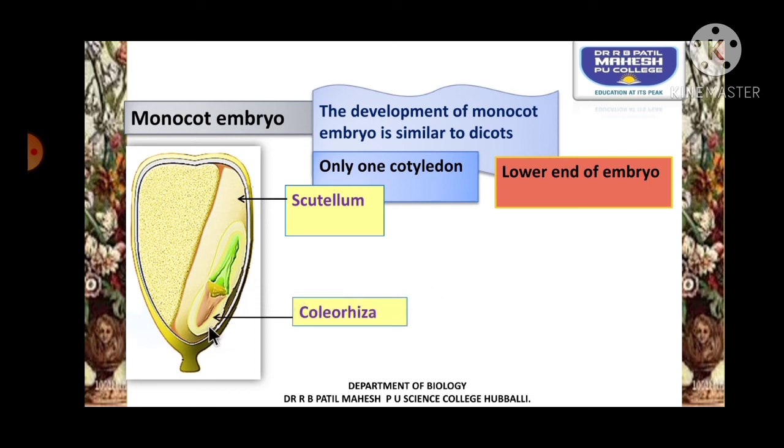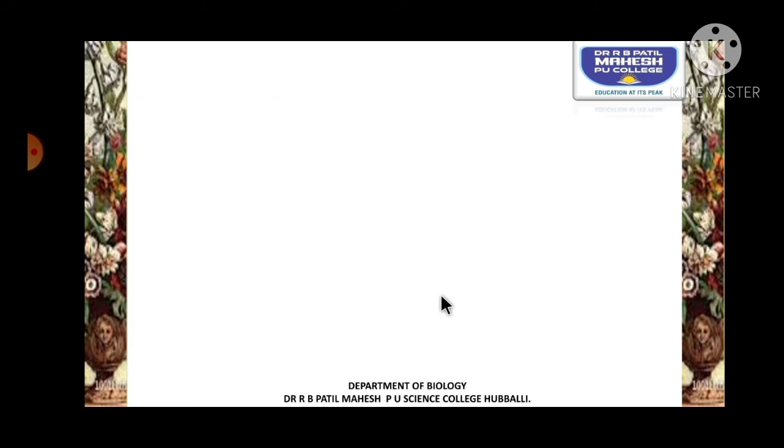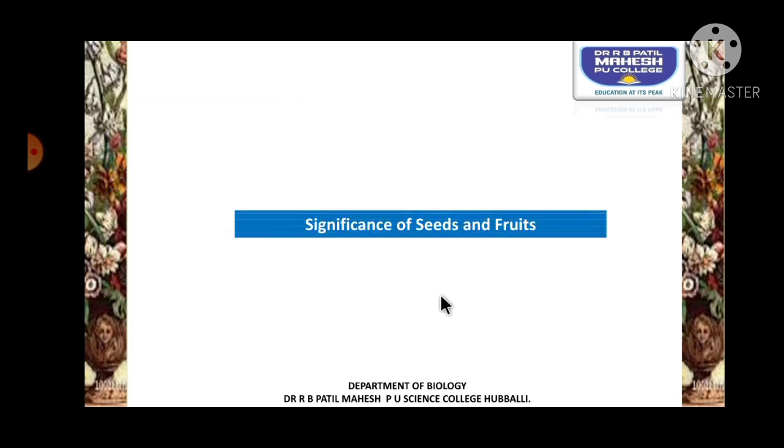Now see here, the lower end is having coleorrhiza, which is a protective covering on the radicle, and as we know, radicle develops into root system. The higher end of the embryo is called coleoptile, and below that the region is called plumule, and plumule develops into shoot system.